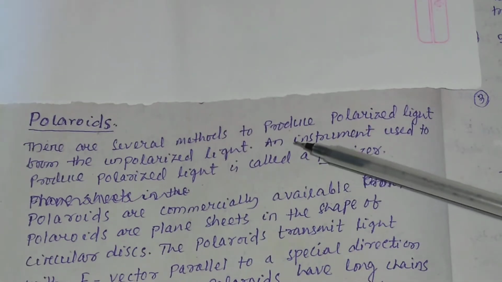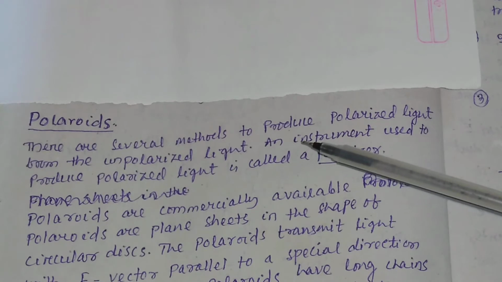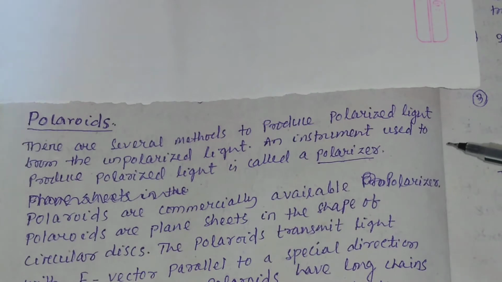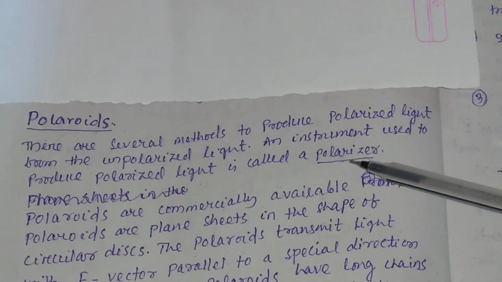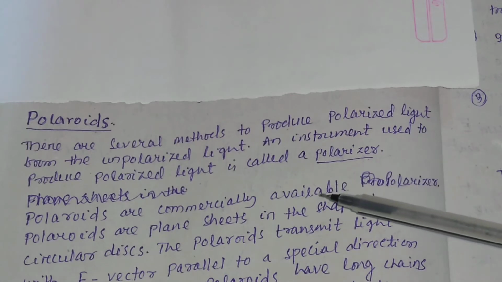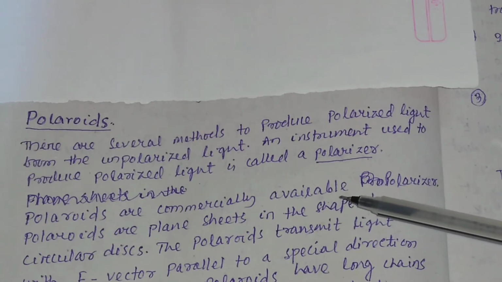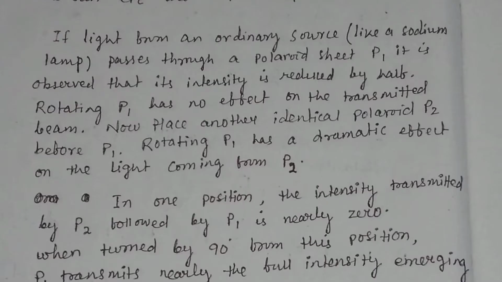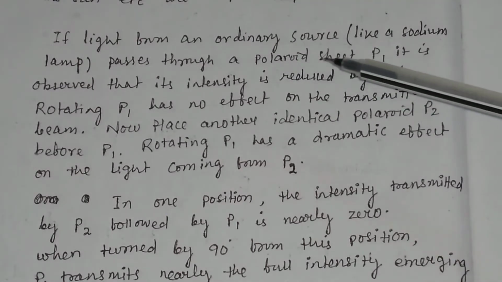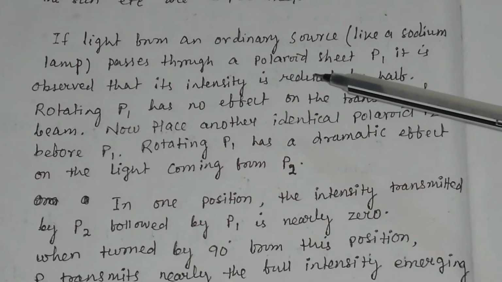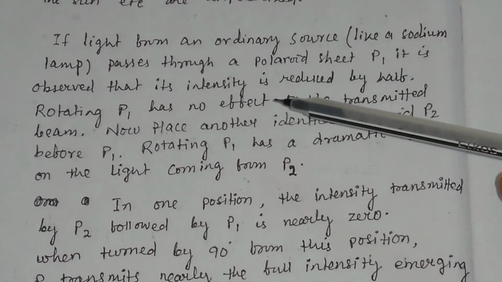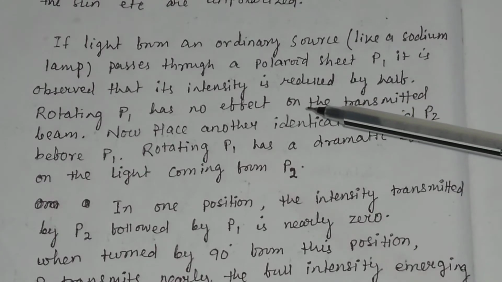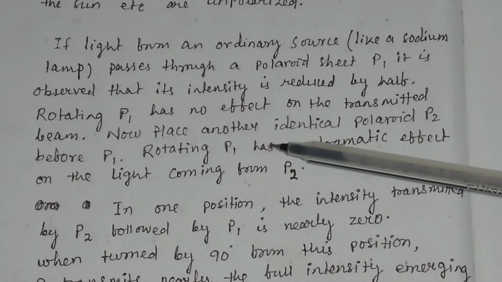Now let us know what a Polaroid is. There are several methods to produce polarized light from unpolarized light. An instrument used to produce polarized light is called a polarizer. Polaroids are commercially available polarizers. Polaroids are plain sheets in the shape of a circular disc. If light from an ordinary source like a sodium lamp passes through a Polaroid sheet P1, it is observed that its intensity is reduced by half. Rotating P1 has no effect on the transmitted beam.